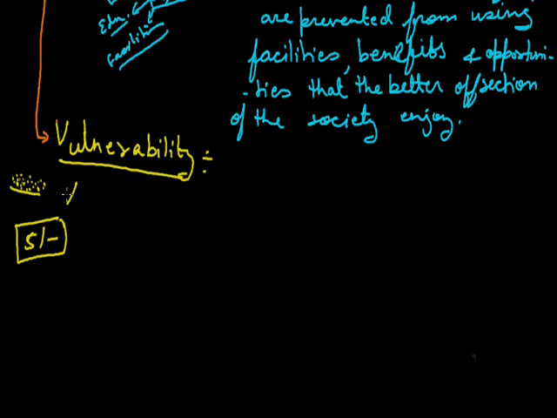Means this thing directly hit these particular people. So when there is a bad condition or bad situation, because of it, a few people are affected more than other people.